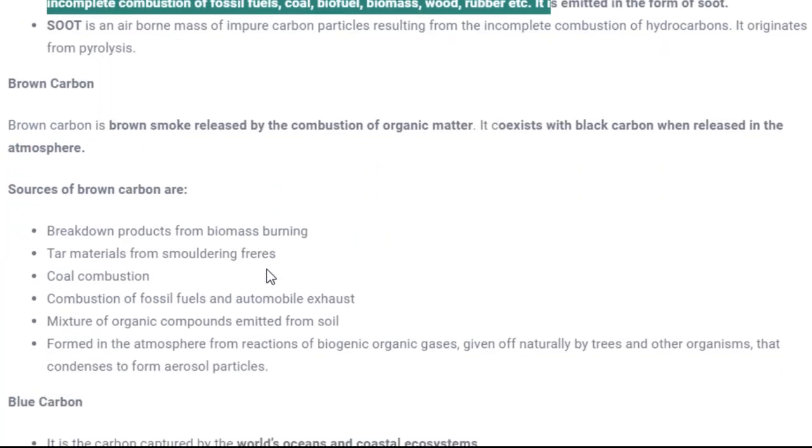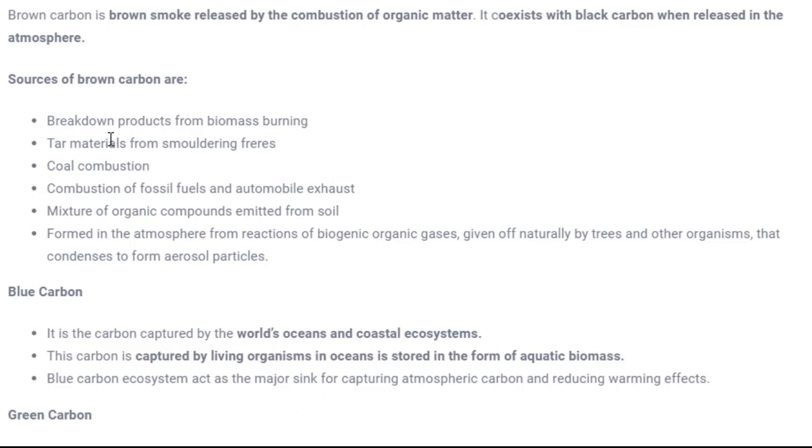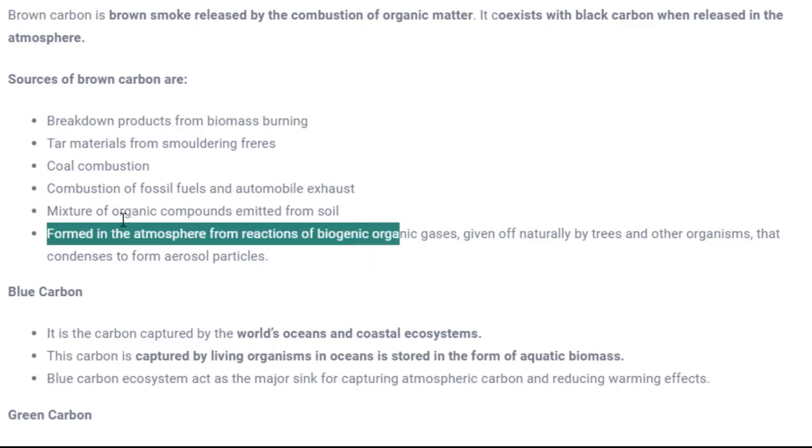So there are certain sources of black carbon. What are they? Like breakdown of biomass burning, tar material, smoldering, coal combustion, combustion of fossil fuel, mixture of organic compounds emitted from soil, formed in the atmosphere from reaction of biogenic organic gases, and these are the sources of brown carbon. The next is blue carbon.